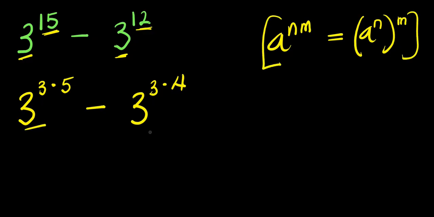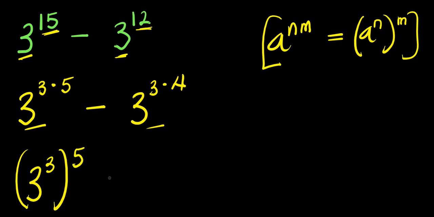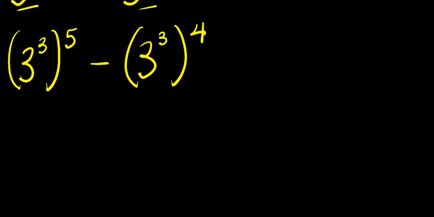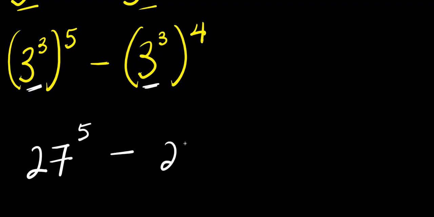So applying that here and here, I will have 3 to the power of 3 to the power of 5 minus 3 to the power of 3 to the power of 4. From here, we need to find the value of 3 to the power of 3. That is 3 times 3 times 3, and this is 27 to the power of 5 minus 3 times 3 times 3, this is 27 to the power of 4.